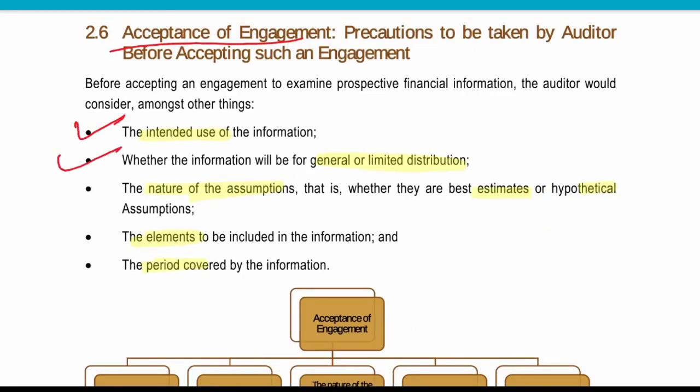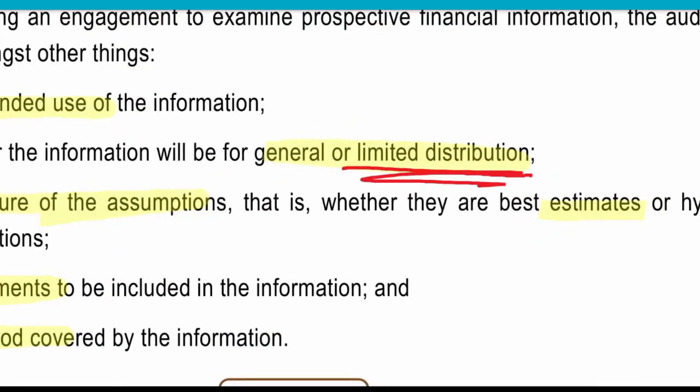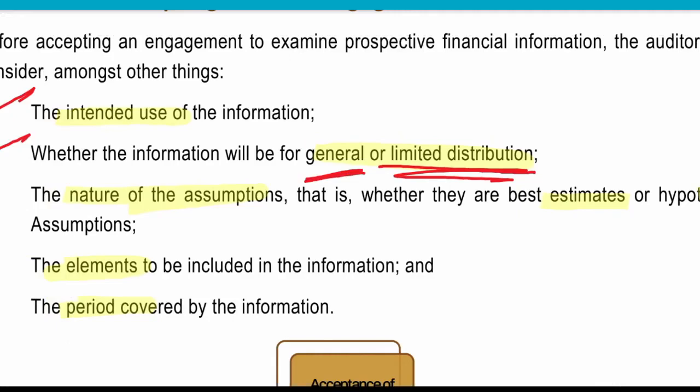Then, whether this prospective financial information is for general or limited distribution, meaning whether they want to distribute this report or use it internally. That means limitation of distribution. They are either not going to distribute it, or they are going to distribute it generally.